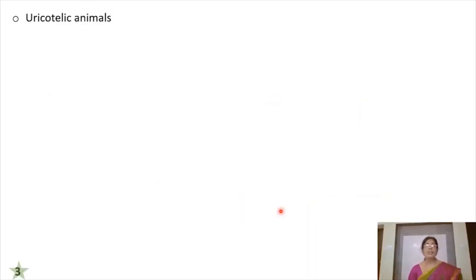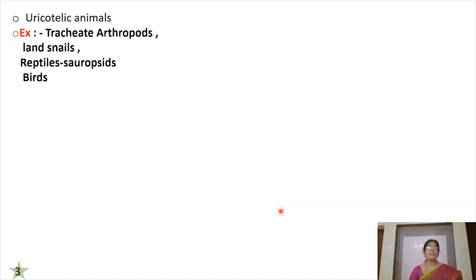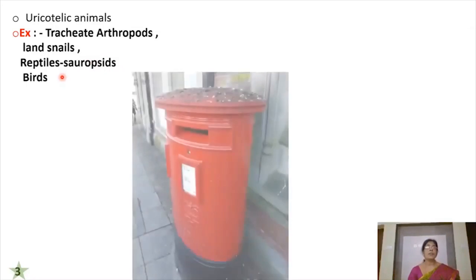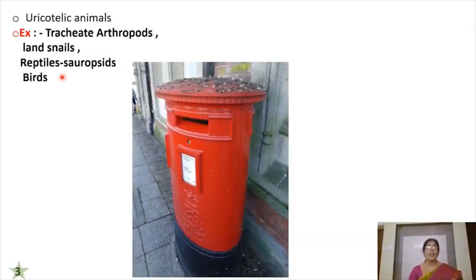The animals which excrete mainly in the form of uric acid are said to be uricotelic animals. The examples for uricotelism are tracheate arthropods, those are terrestrial arthropods, then land snails, reptiles. Among reptiles, sauropsids, lizards and snakes, and birds. These are uricotelic animals. If we see the droppings of birds and the excreta of lizards, we find something white along with the regular fecal matter.